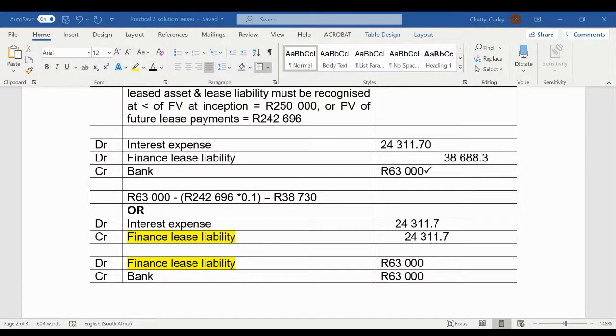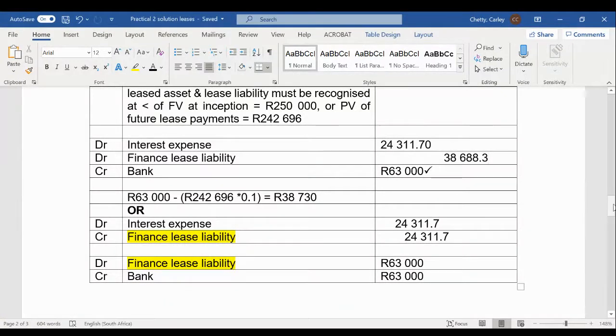Okay, I see you guys got it as well. Well done. You can show them separately. It's up to you, you must do it the way you understand. You can show them separately in two separate journal entries, but the problem is maybe you'll be asked to combine them into one journal entry. So you do need to understand how to do that. So that is the journal entries relating to note 1.